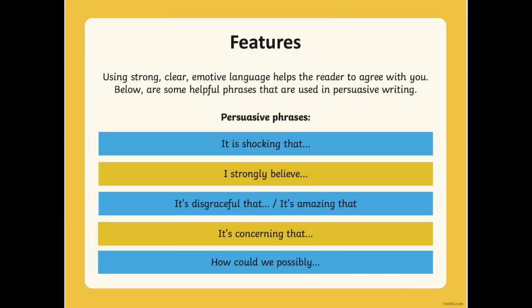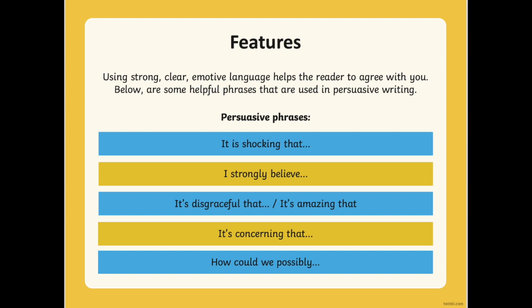Using strong, clear, emotive language helps the reader to agree with you. Emotive language is language that shows a feeling. Below are some helpful phrases that are used in persuasive writing. It is shocking that. I strongly believe. It is disgraceful that. Okay, you would use this sentence when you're talking about something you believe is very bad.